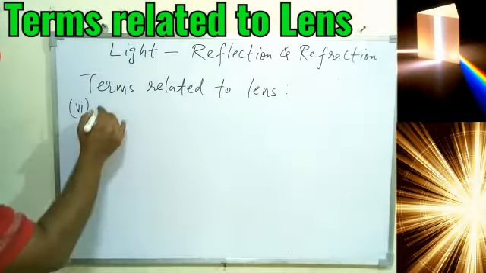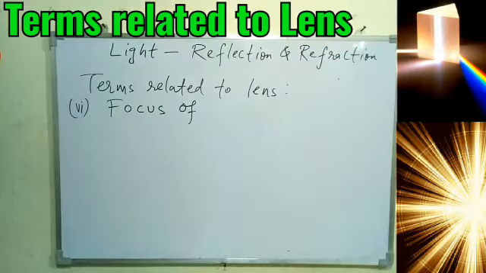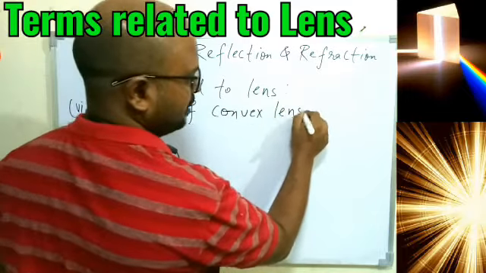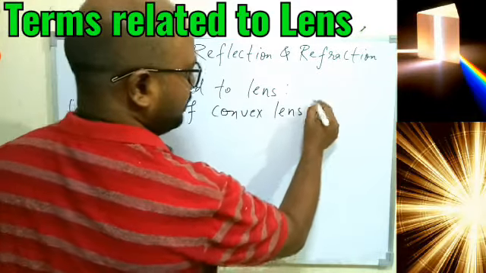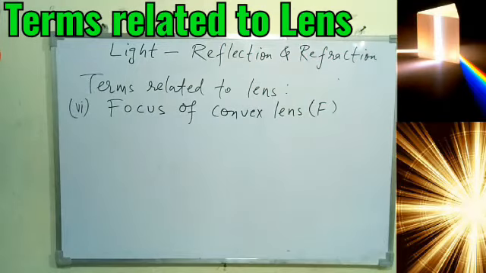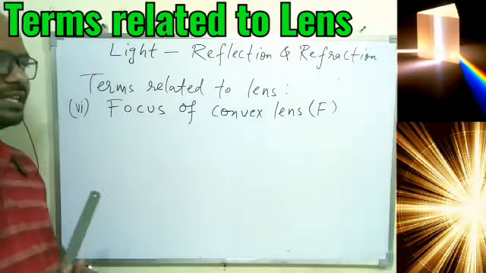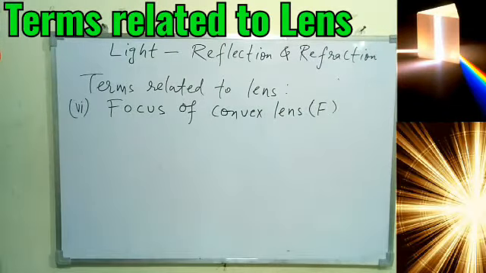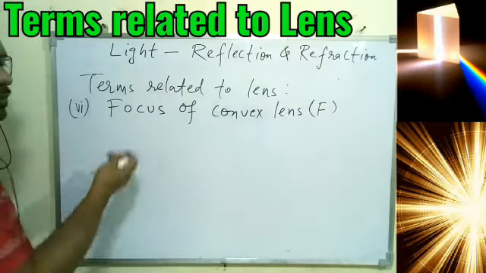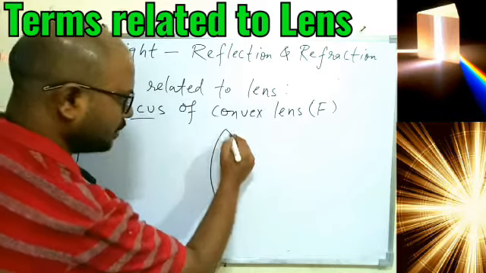Okay, so that is called focus, or principal focus. Very first I talk about the focus of a convex lens. This will be written as capital F, like we did in the mirror. To understand this, I am making a diagram showing you a big picture of the lens, so that you can see the ray of light bending and passing through the lens, and you can understand the meaning of focus. I am showing you a bigger diagram so that things can be clear to you.